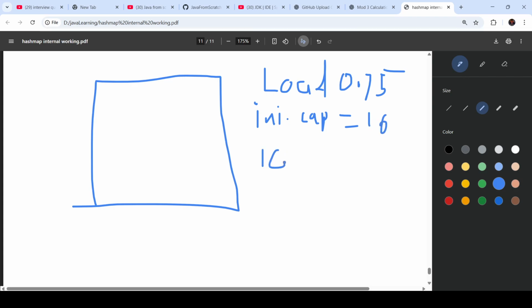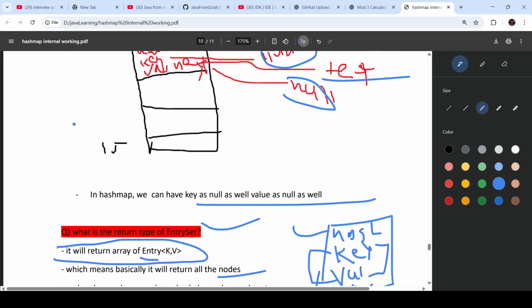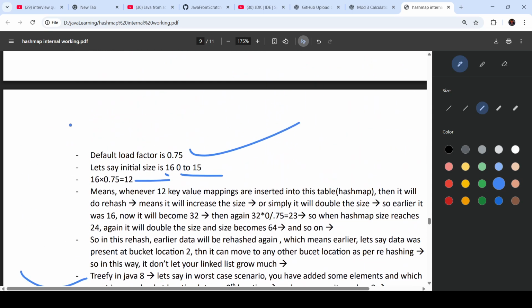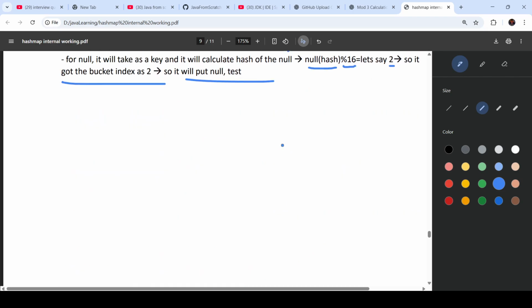So 16 into 0.75, how much? 16 into 0.75 is 12. So 12 is the threshold.